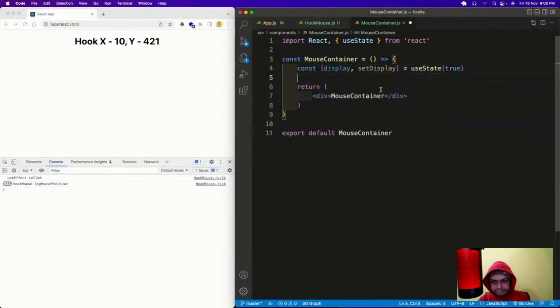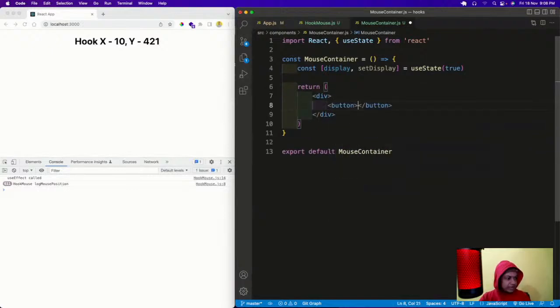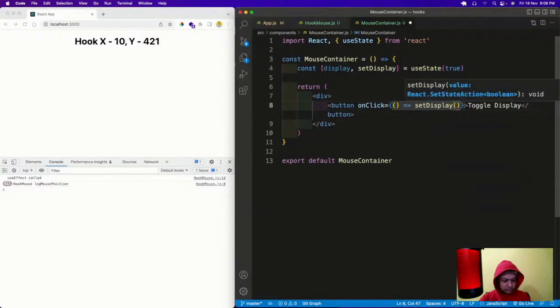Then what I'm going to have inside here is a button, and this will be toggle display, and in this button I will have an on click equal to set display of not of display.